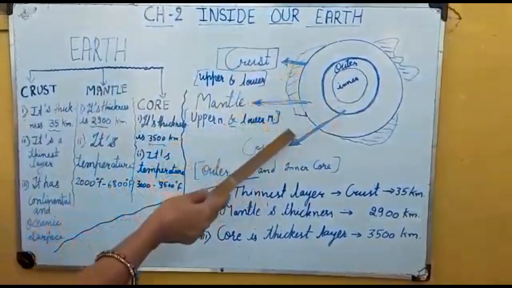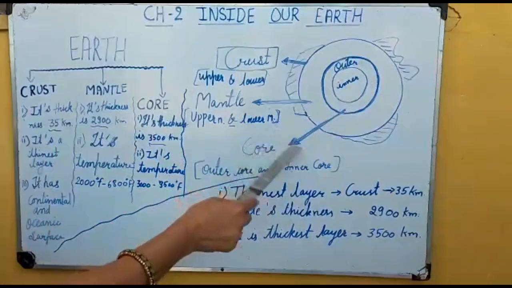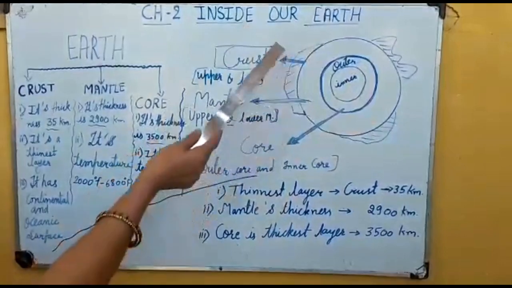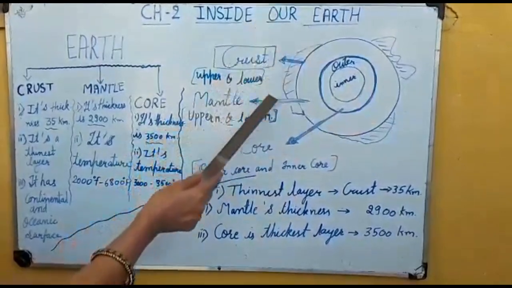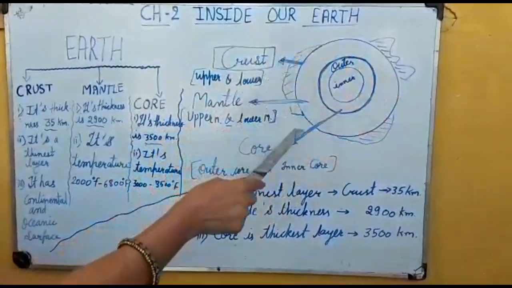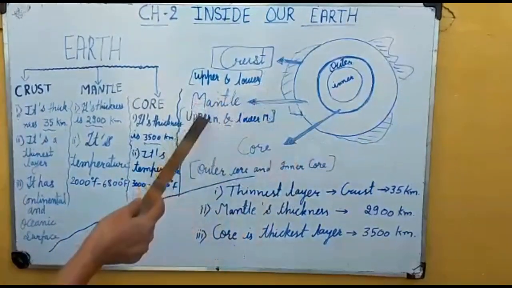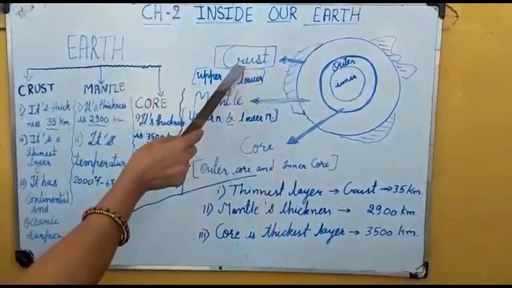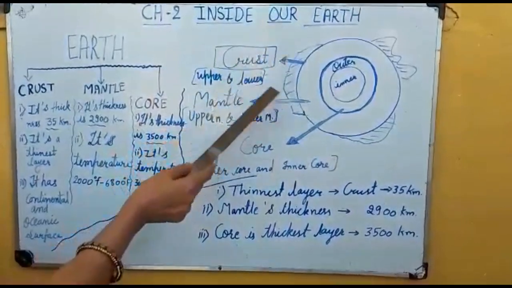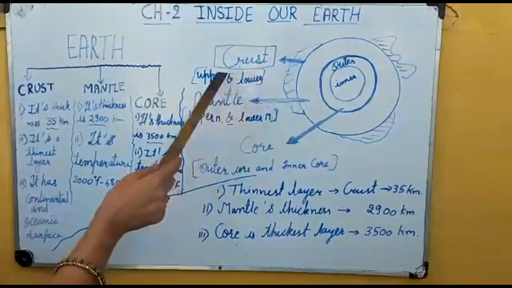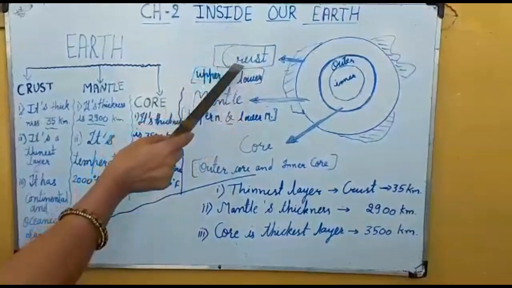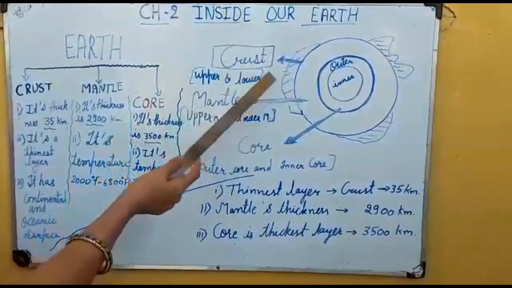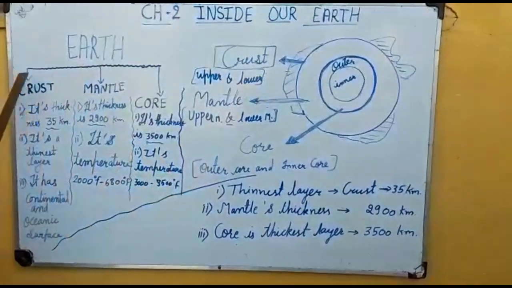The outermost layer, as we already discussed in the first chapter, is the lithosphere, and the outermost layer is the crust. It has different types of land features like mountains, plateaus and oceans. These are part of the lithosphere, and this we are calling the crust. We live on the crust with the lithosphere. It is divided into two parts, upper crust and lower crust.